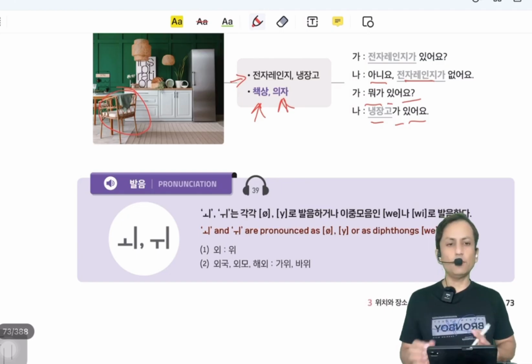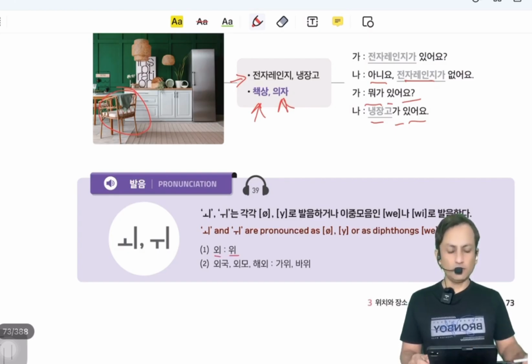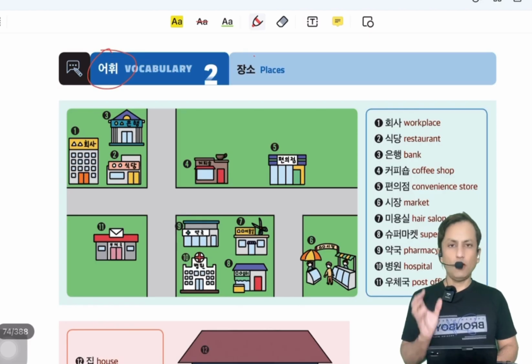Now there is a pronunciation. We just listen to this. Number 1: 왜, 위. In number 1, she says where, this is where, and we. Next, 2: 외국, 외모, 해외, 가위, 바위.